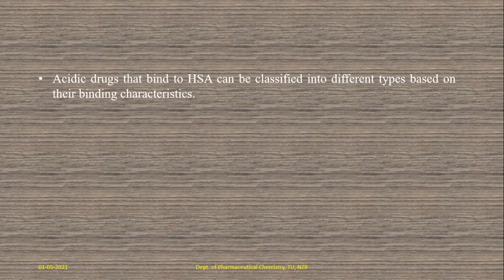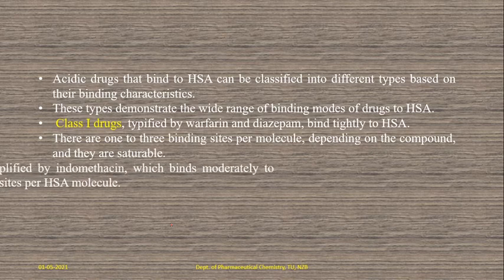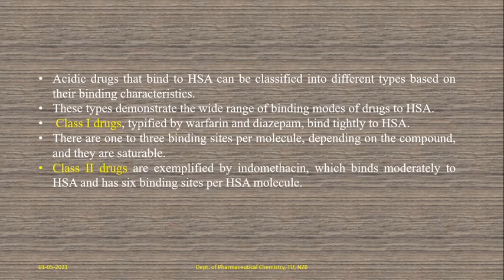Okay, and next, like HSA, let's look at acidic drugs. So the acidic drugs that can bind to HSA, that is what the classification is also. Anions, so COO minus, and phenols also. So the acidic drugs that bind to HSA are further classified into different types based on their binding characteristics. So these types demonstrate the wide range of binding modes of drugs to HSA.